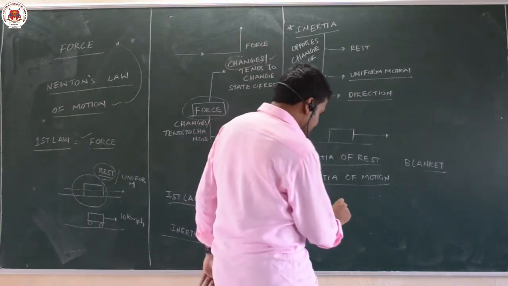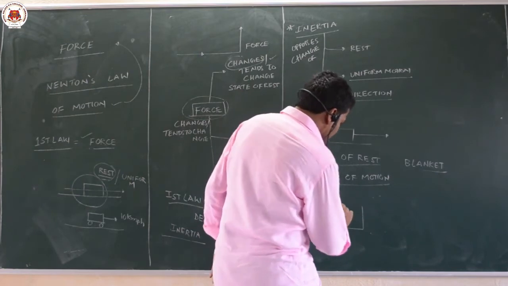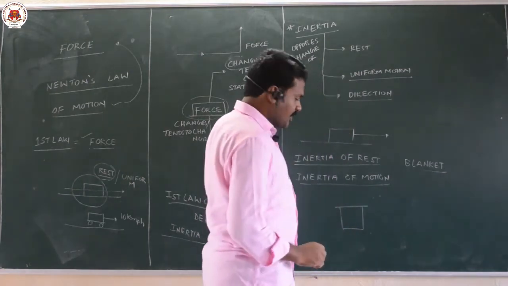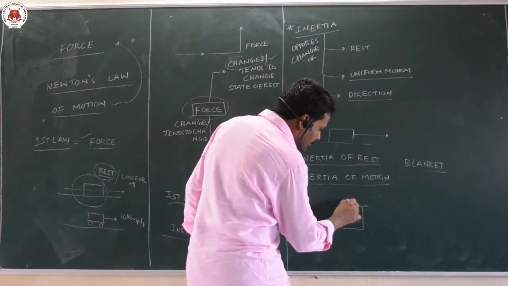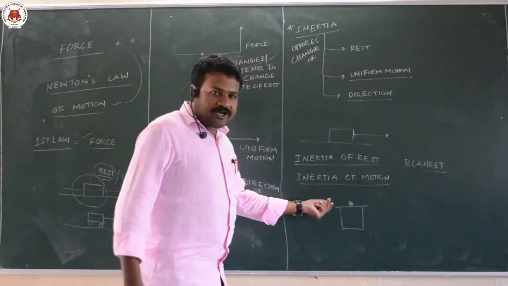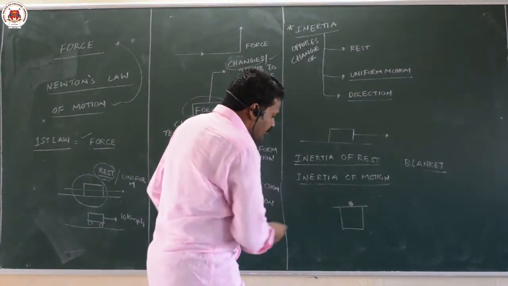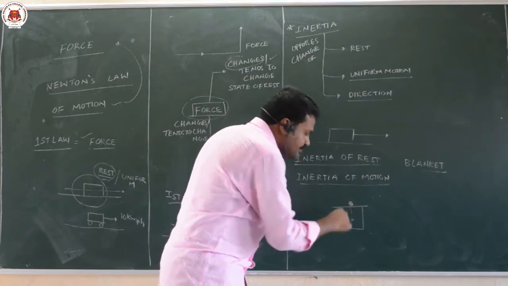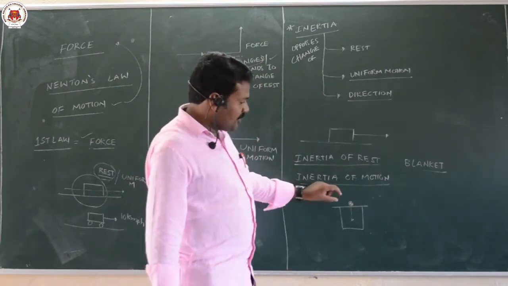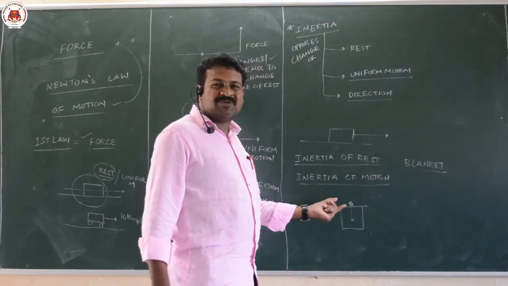One more example: take a glass, and on it keep a cardboard sheet or your notebook, and keep one small marble on it. If you pull this cardboard sheet very fast, the marble will fall into the glass. That means the marble which is at rest wants to stay at rest. Force is applied on the cardboard sheet, not on the marble.